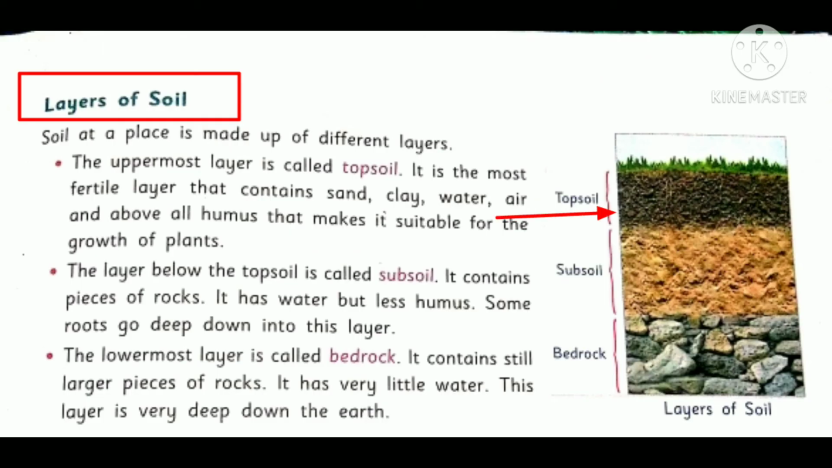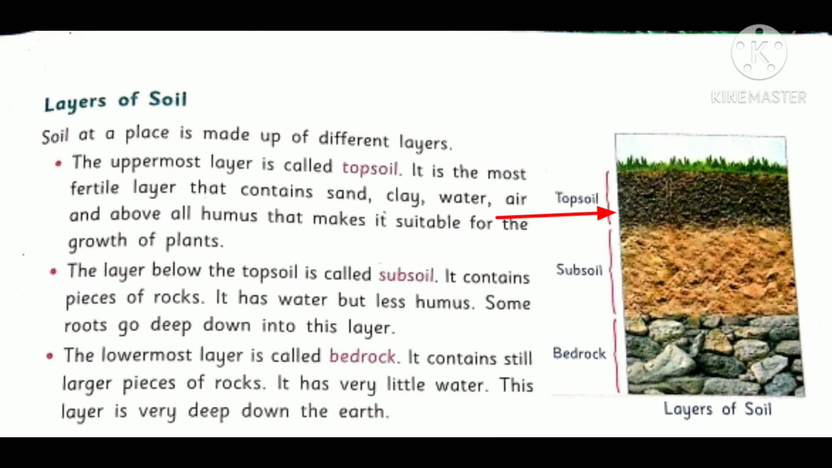So the last topic is layers of soil. Soil at a place is made up of different layers. It has three layers. The first one is topsoil. The uppermost layer is called the topsoil. It is the most fertile layer.